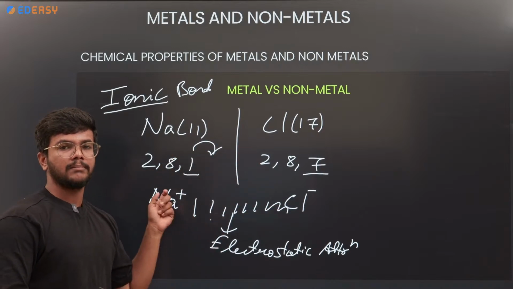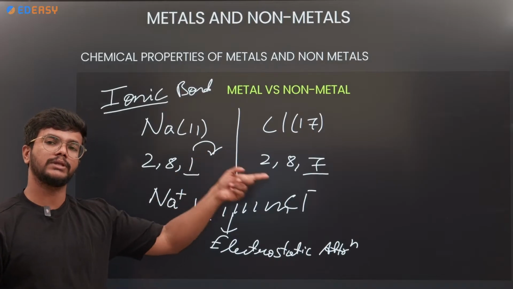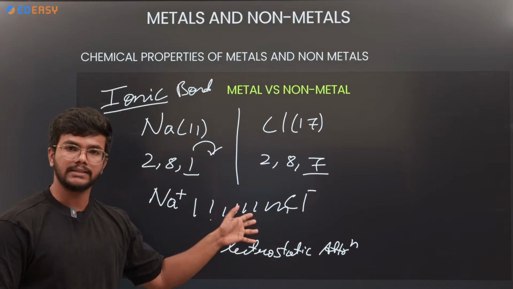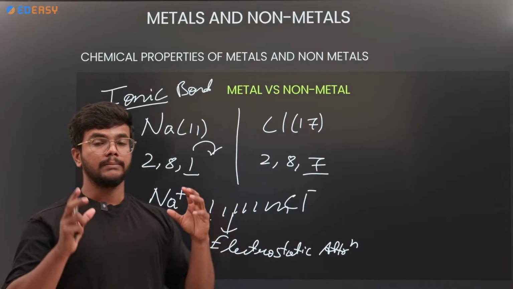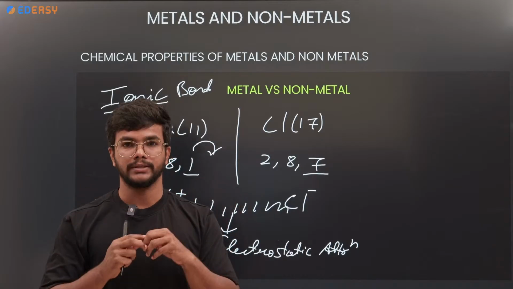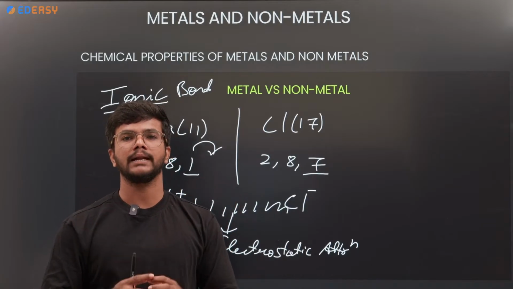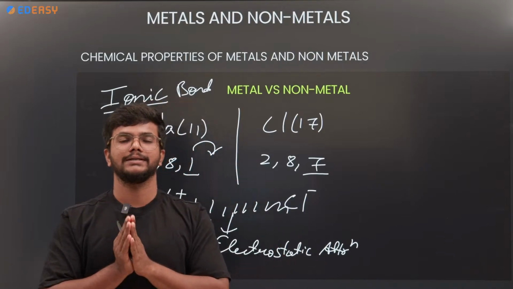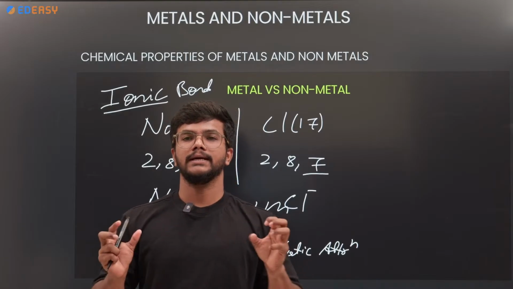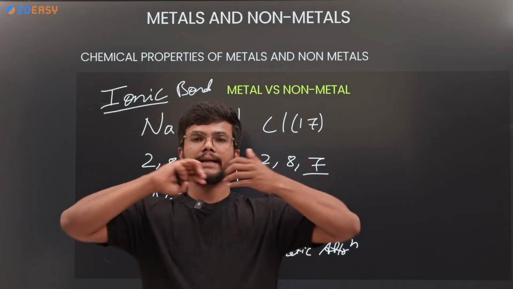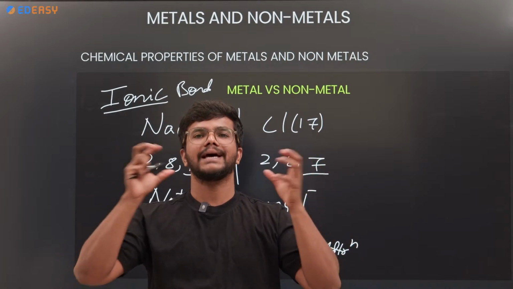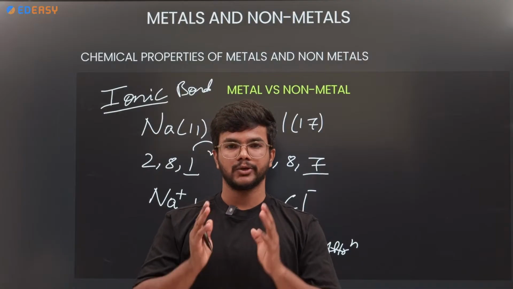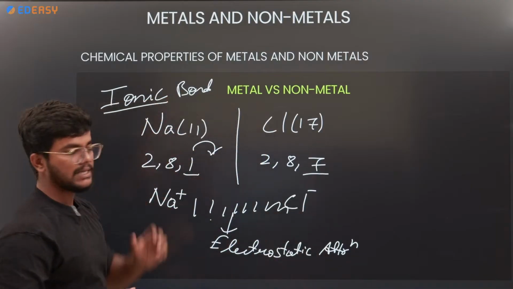Sorry, there is a little disturbance. Hope you understand. So metals and non-metals are held together with attraction, and that attraction is the electrostatic attraction, which is termed the ionic bond.